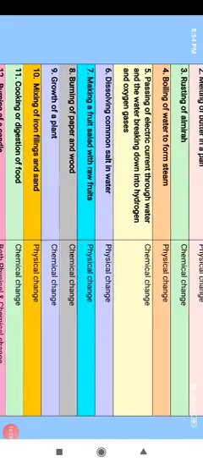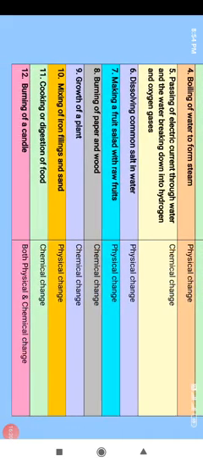In part 9, it is growth of plant. Growth of a plant, that means when the plant grows, that fully grown plant cannot be converted into the small baby plant again. Even if I talk about the growth of the human beings, once we grow, we cannot again convert it into the baby. So that means the growth process is a type of chemical change.